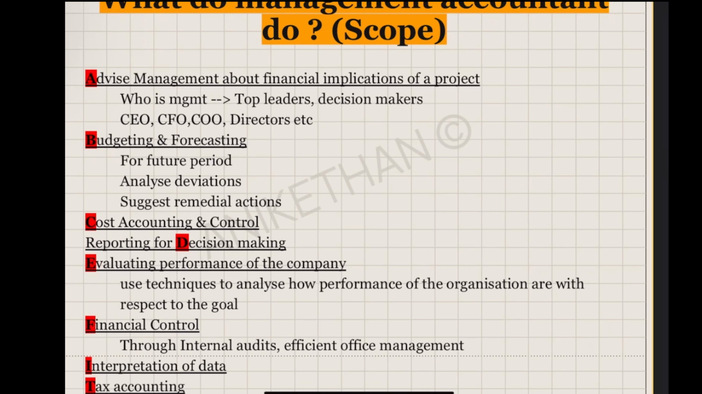Then accordingly control. Let's say overhead rate is more. So how to bring it down? Either increase the production so that the denominator goes up, or reduce expenses so that the numerator comes down. So he is well versed with all these techniques.